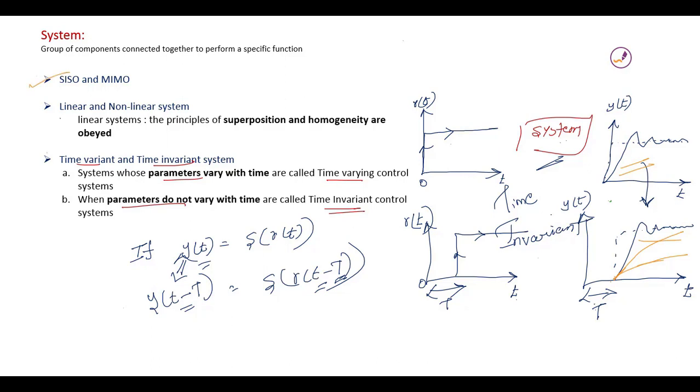These are the basic classifications of systems we have to know in control systems. Further on we will consider all these systems. A system that satisfies both the superposition principle and homogeneity, and whose response does not vary with time, is said to be a linear time invariant system. But if the system is linear and varies with respect to time, then it is said to be a linear time variant system. We will have the analysis of linear time invariant systems in further studies.